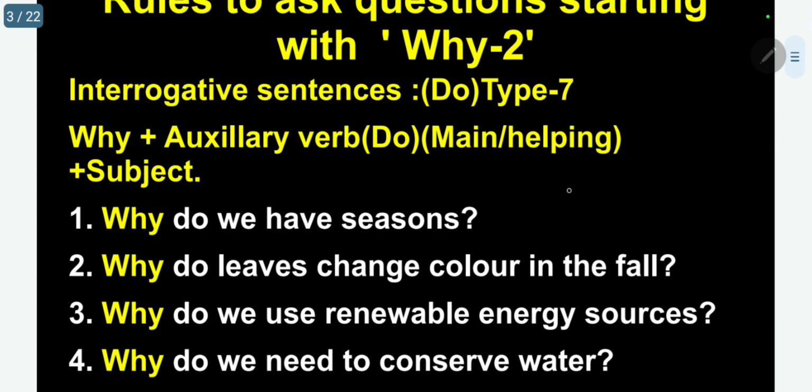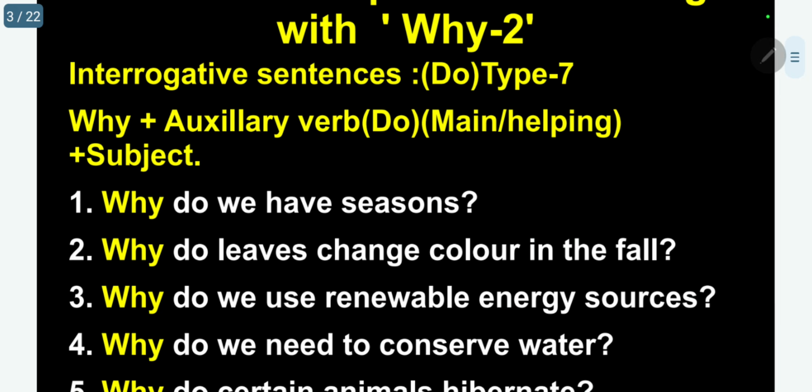Since I have already given the introduction regarding interrogative questions in the first part, here, now I am using the auxiliary verb do with why, WH questions. So what is the formula here? The format: why, auxiliary verb do, plus subject, plus main verb. So let me start now.